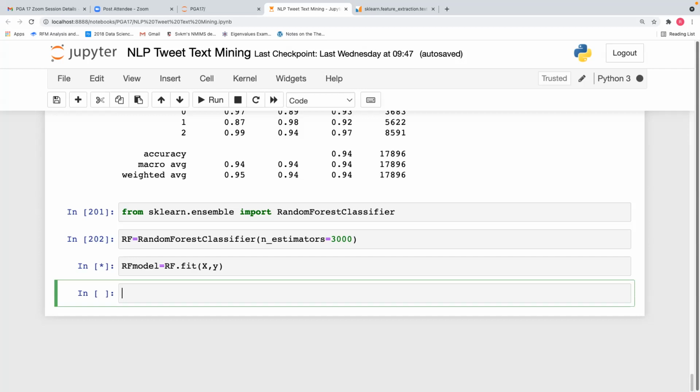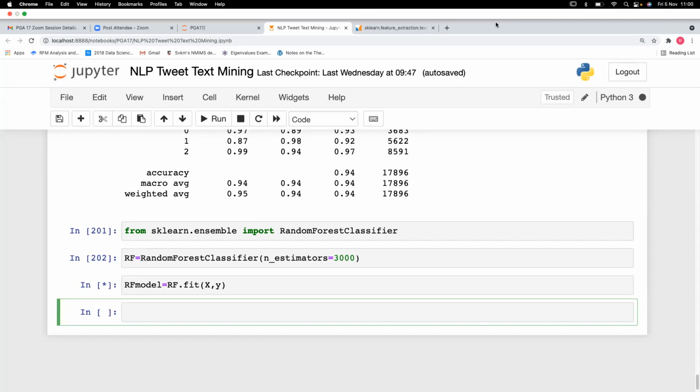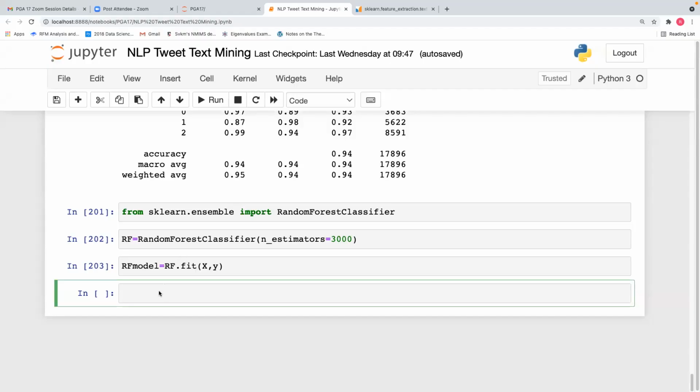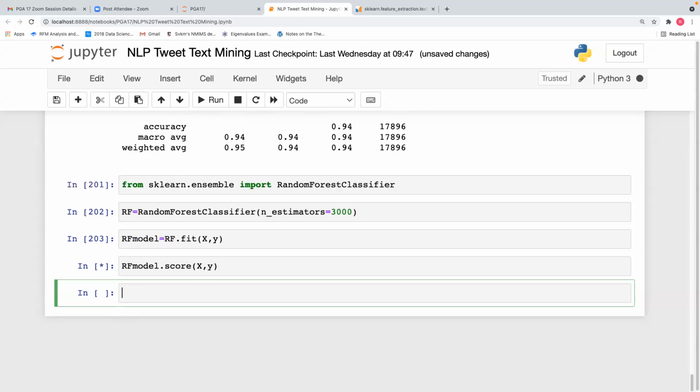So the random forest model is taking some time. rf_model.score(X, y).